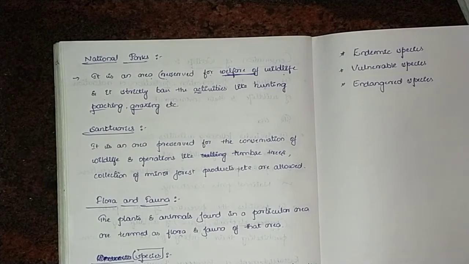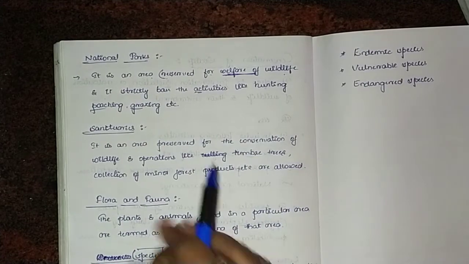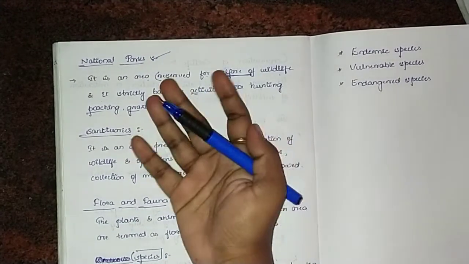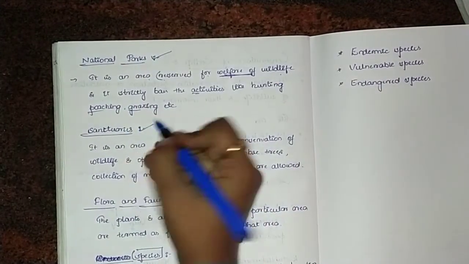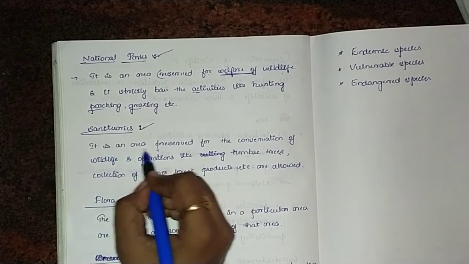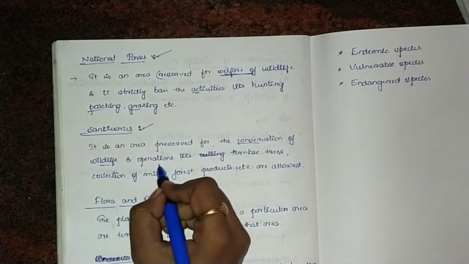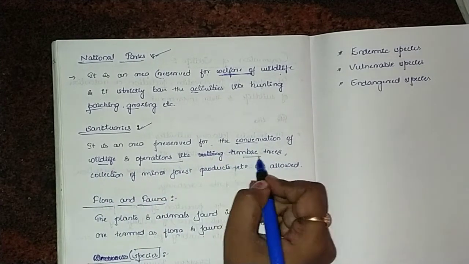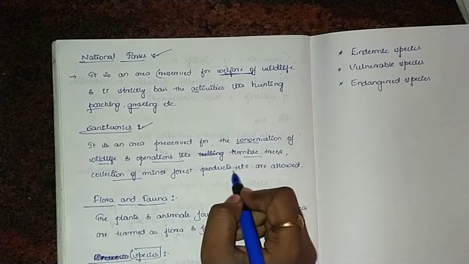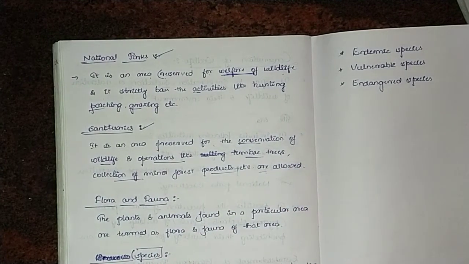And then moving on to sanctuaries. As we already went through national parks, we also need to go through sanctuaries. It means that it's an area preserved for conservation of wildlife, and operations like timber trees, collection of minor forest products, etc. are all allowed here.